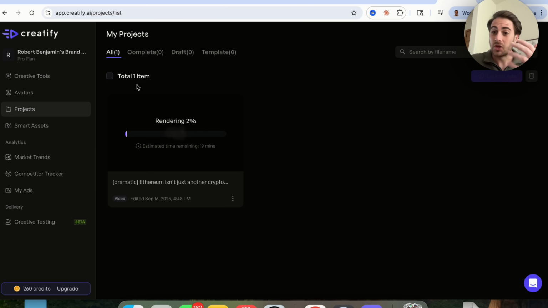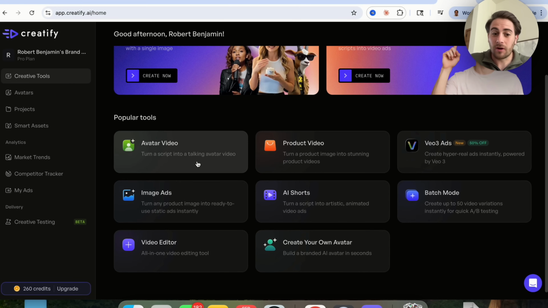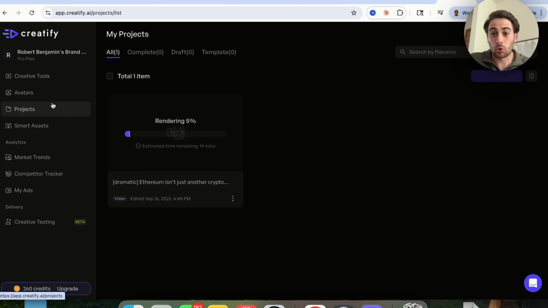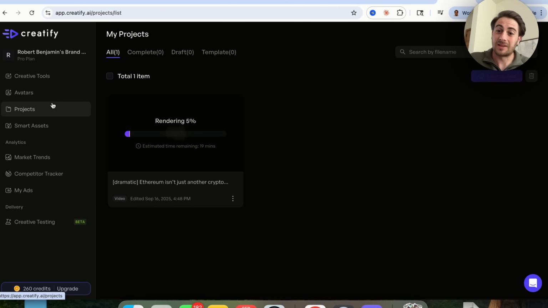In addition to that, you can come through here and use all of their different avatars. They have literally thousands of avatars that you could choose from and hundreds, if not thousands of voices. In addition to that, you could use this tool to create projects of multiple different lengths. You don't have to stick to one length like a lot of other tools. In addition to that, these avatars, like you're going to see in just a second when this is done, have incredibly realistic expressions that are way more realistic than any other tool that I've used.